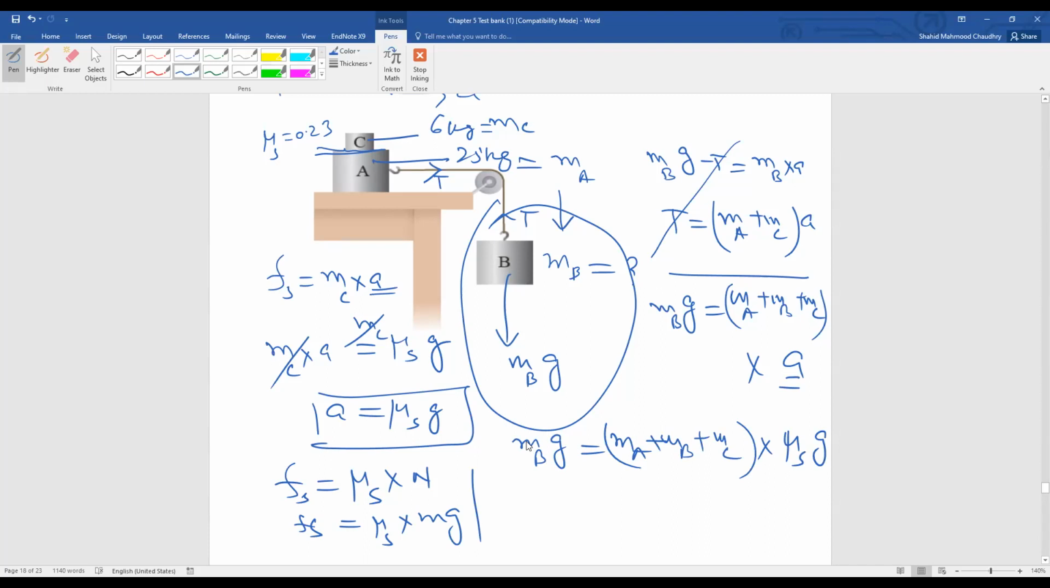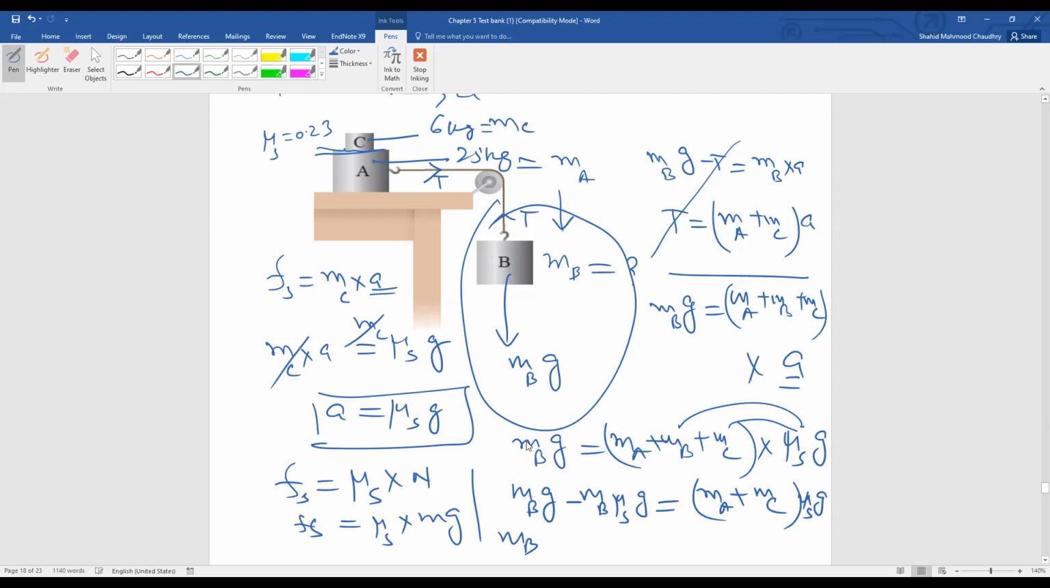Now we have mu B, mu S into G, this one and this one and this one multiply. So what you will do? We need MB. To find MB, what we will do? MB into G minus MB into mu S into G is equal to MA plus MC into mu S into G. So I just separate the MB mu S G with MB G because I need MB.